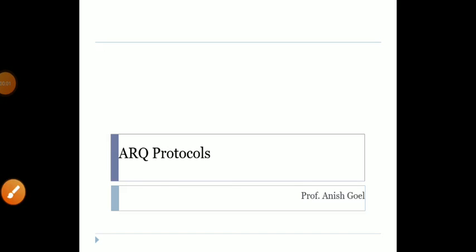Today we'll be learning about the concept of ARQ protocols. Already you all know what we mean by protocols. They are the set of rules and regulations which are followed when information is passed from one end to another end. That is said to be your protocols.